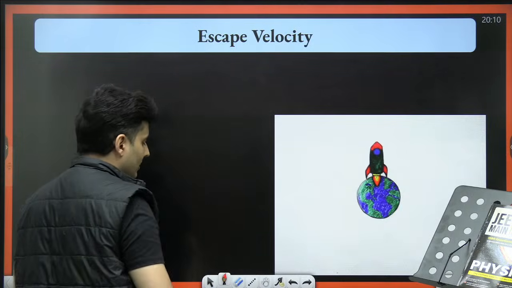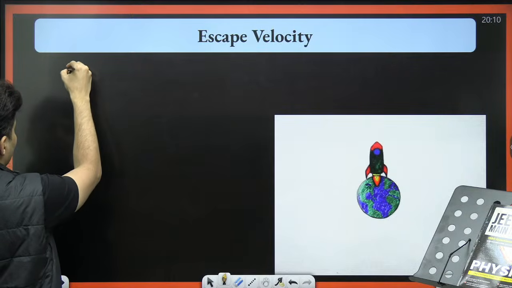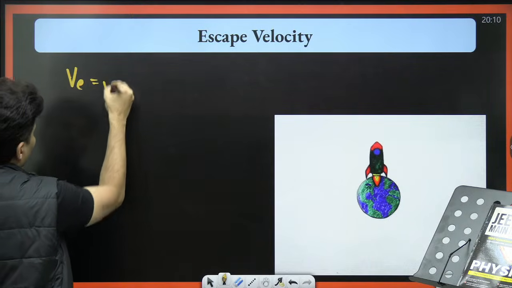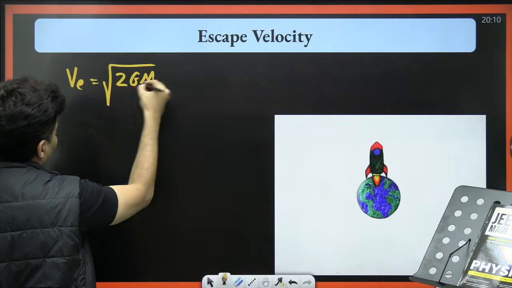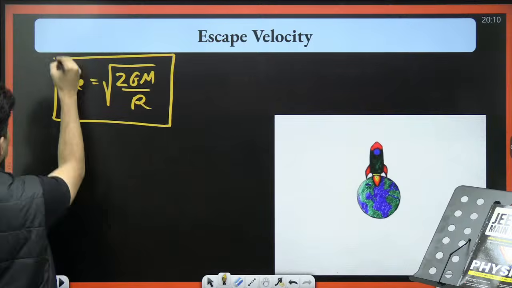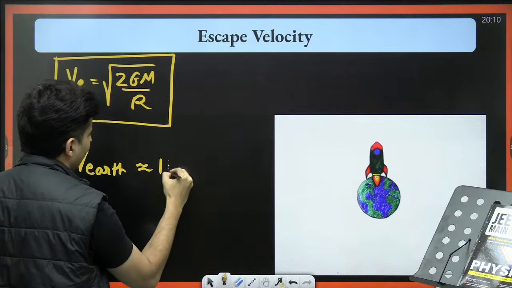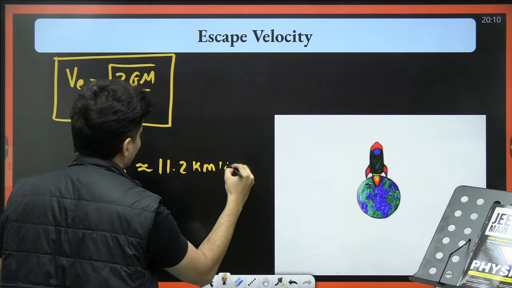My dear warriors, this escape speed formula is root of 2GM divided by the radius of the planet. A very, very important formula. The escape speed for Earth is approximately 11.2 kilometers per second.